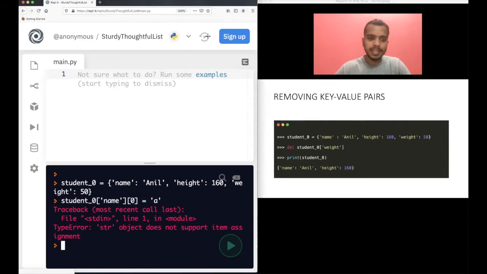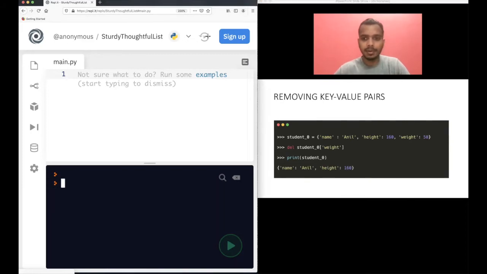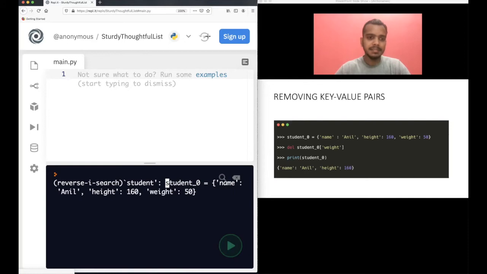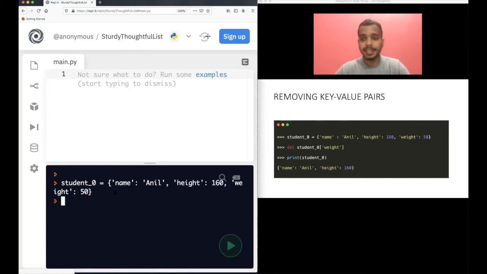Now, next one is removing key value pairs. So what if you want to remove key value pairs? So again, have the same dictionary here, student underscore 0 with the name, height and weight, okay? Now, if you want to maybe remove one of the key value pairs here, let's say if you want to remove weight from it. Similar to a list, you can use the delete statement here. What is the dictionary name? Write it here. Now, what is the key you want to delete? I want to delete the weight key here. I will write weight.